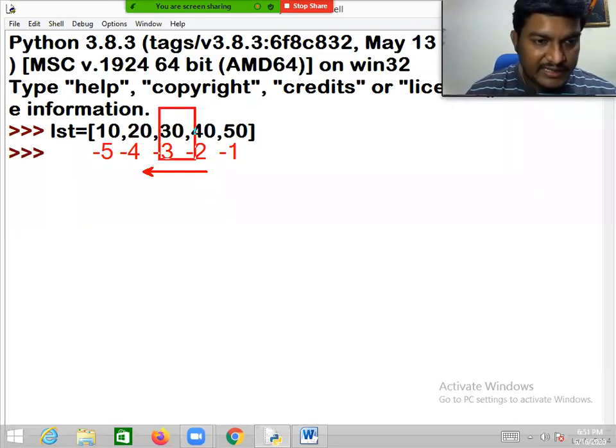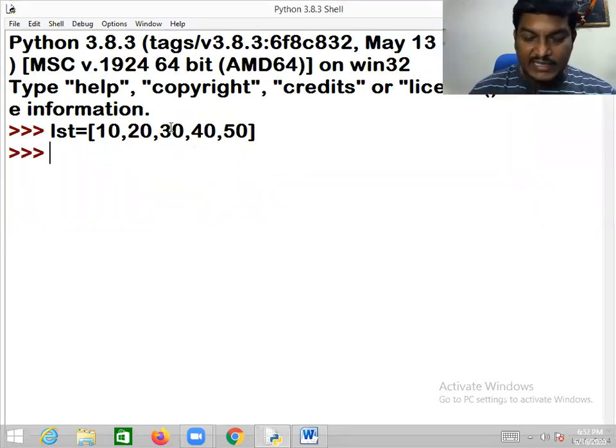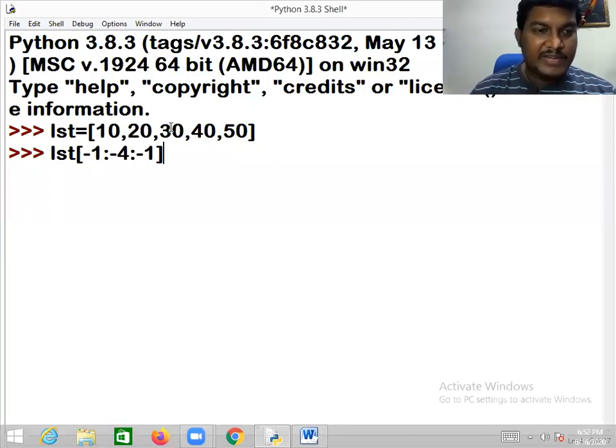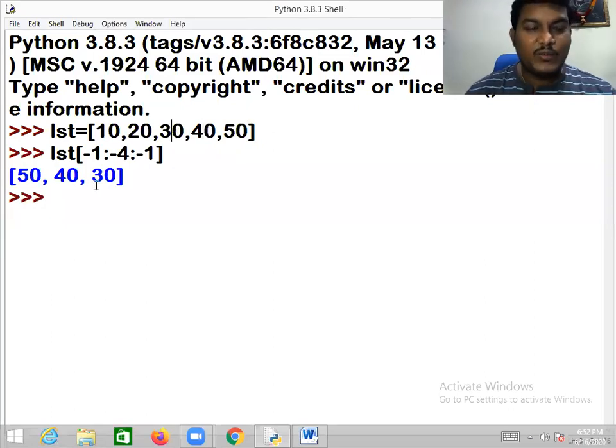Suppose I want to take these last three elements. Where do you want to start? I want to start from minus 1, minus 2, minus 3, but for minus 3 you have to give minus 4. So LST of minus 1 colon minus 4 colon minus 1 gives the elements in reverse, starting from minus 1, minus 2, minus 3. I hope you understood. You can start practicing this if you're really interested. Is it clear? Shall I proceed?